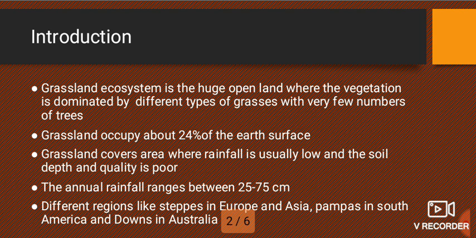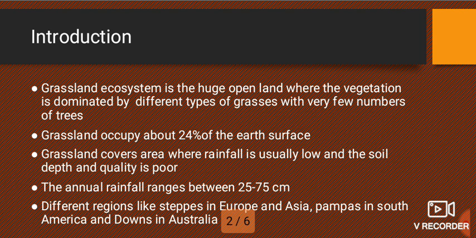So grassland ecosystem occupies about 24% of the earth, which means part of the earth is occupied by grassland, about 24%.